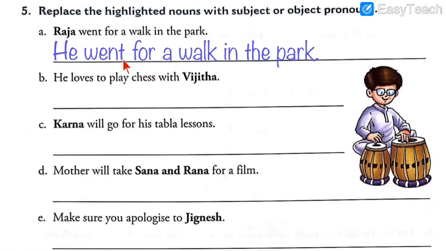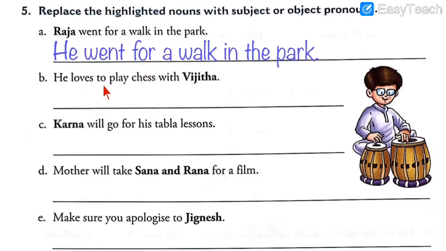The rest of the sentence I have not changed at all. It is as it is. Went for a walk in the park. No change till full stop. Just instead of Raja, I have written he. That is what we have done, called replace. We have replaced noun with pronoun. So please write answer number 1 and just copy the answers, not the questions.